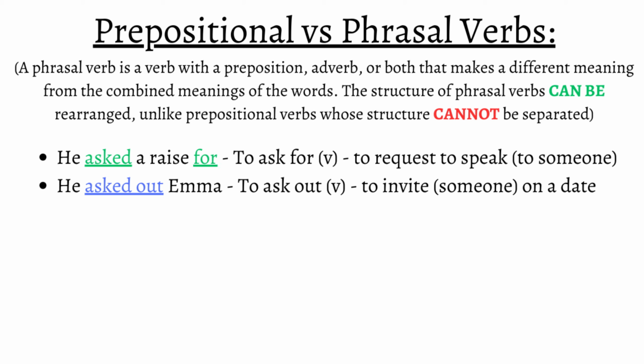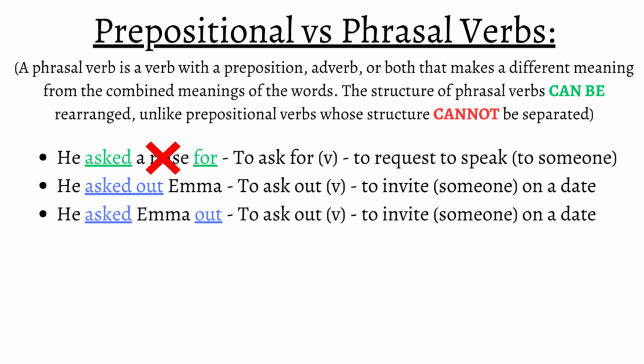Saying "he asked a raise for" simply cannot be, but with a phrasal verb, we can rearrange the order of the verb and preposition, like "he asked out Emma," or "he asked Emma out." This time, to ask out means to invite someone on a date, making it a phrasal verb whose structure can be separated, so the meaning is the same.